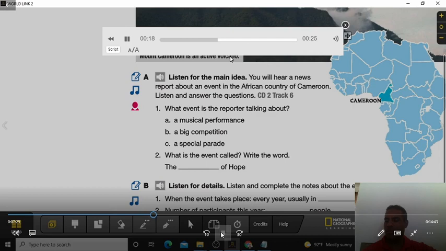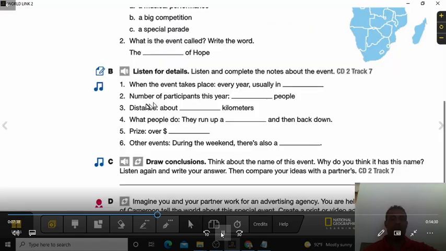On the B part, it says, listen for details. Listen and complete the notes about the event. So here you have to answer when you listen. When the event takes place: every year, usually in what month. Number of participants: this year's blank people. Distance: about how many kilometers. What people do: they run up and then back down. Where they run. Prizes: the money that they talk about. Other events during the weekend: there's also a blank. So listen and complete these blanks that we have here.